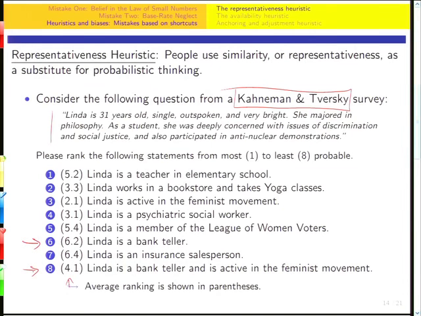Right? At best, the probability that she's a feminist bank teller might be the same as the probability that she's a bank teller if all bank tellers are feminists. But it is not possible for there to be more feminist bank tellers on the planet than there are bank tellers. You don't have to know whether or not people are computing Bayes' rule to say this is a mistake.